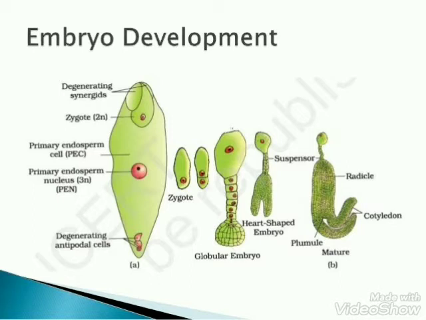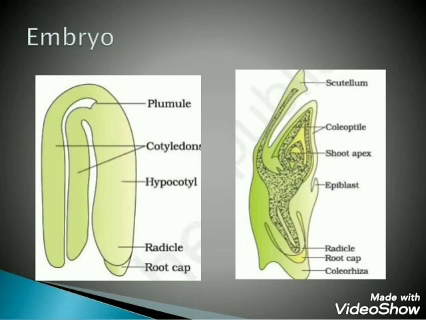The smaller terminal or apical cell undergoes one vertical division. The two cells formed from the terminal cell divide by a transverse division, thus forming 4 embryonal cells, which is known as quadrant stage. Finally, these 4 cells divide vertically, forming an 8-cell proembryo or octant stage. 4 cells at the apex give rise to the plumule and another 4 cells give rise to the hypocotyl except its tip. The given diagram is showing the structure of a typical dicot embryo and a typical monocot embryo.